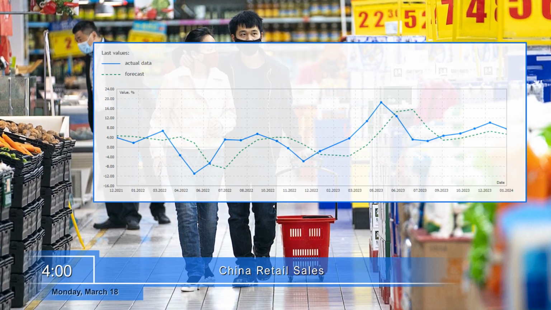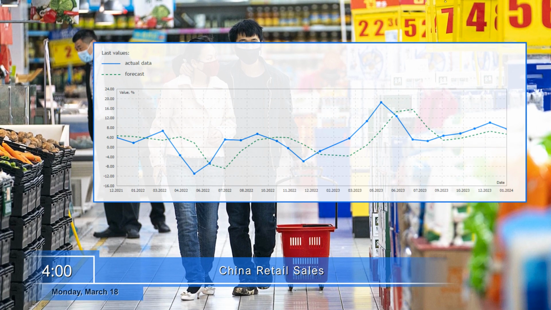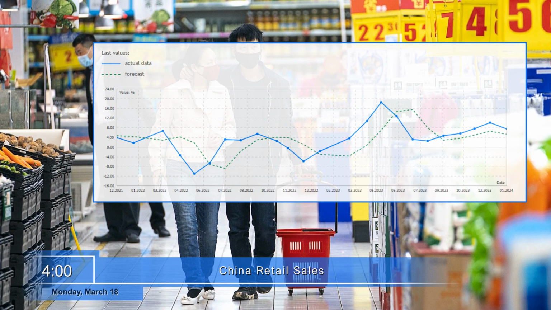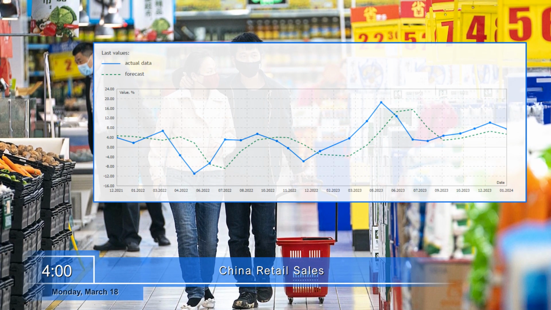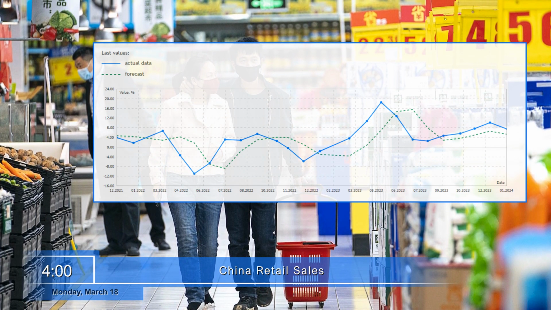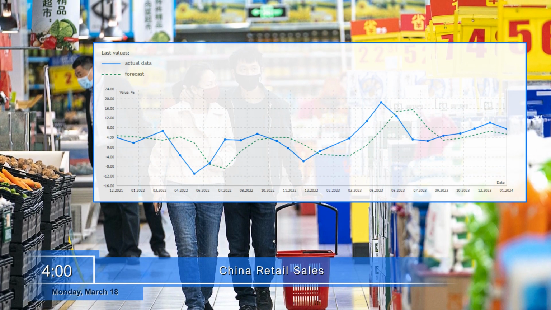Monday, March 18. China will be the first to report on important economic developments next week. At 4 a.m., the country is expected to report on retail sales. The indicator reflects the change in the number of goods sold at retail in the current reporting period compared to the previous one. The growth of retail sales may favorably affect the yuan.